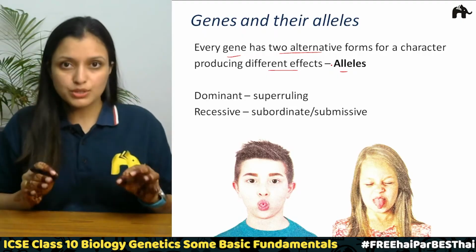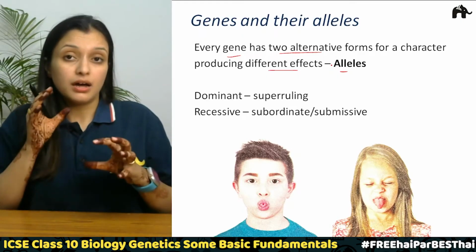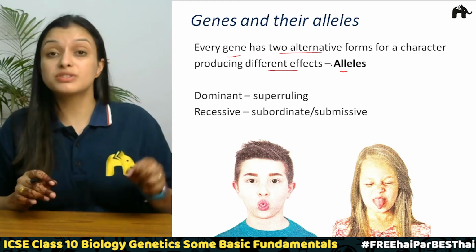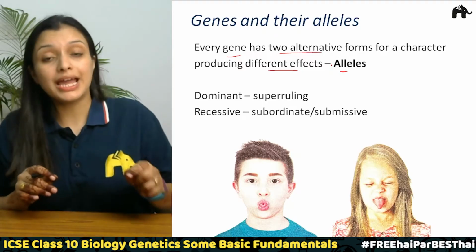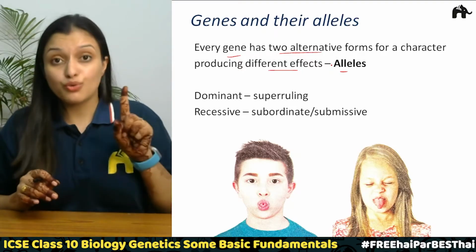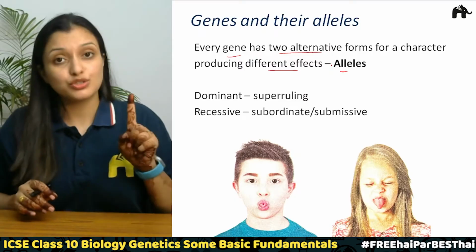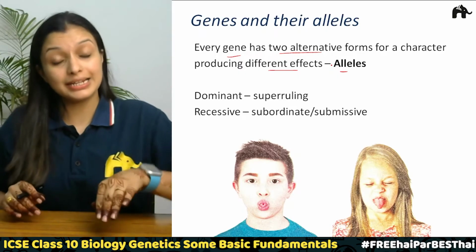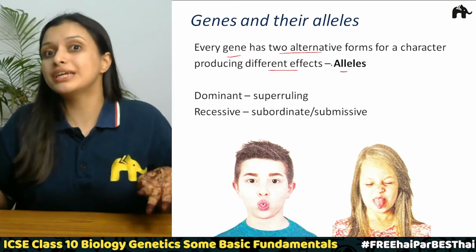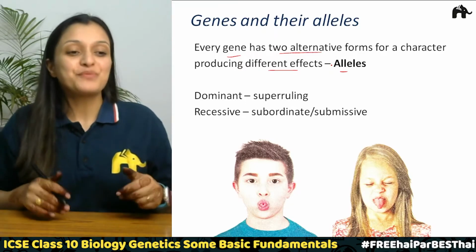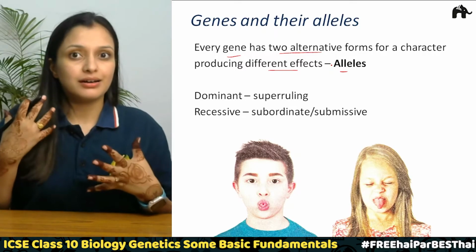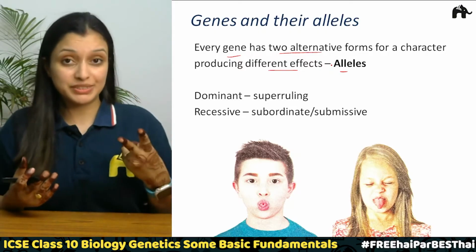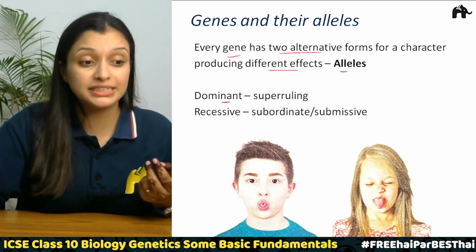So there is a pair of chromosomes which have this gene of rolling and non-rolling of a tongue, right? So if you have a rolling tongue, this means you have a gene which is allowing you to roll your tongue, and if you are not able to, it means you have a non-rolling tongue gene, correct? So when we are talking about this, whether you are able to do it or not, there are two important terms which we need to understand, that is dominant and recessive.